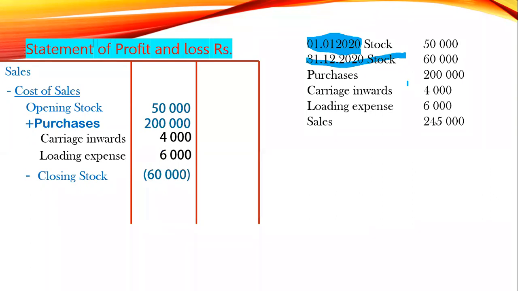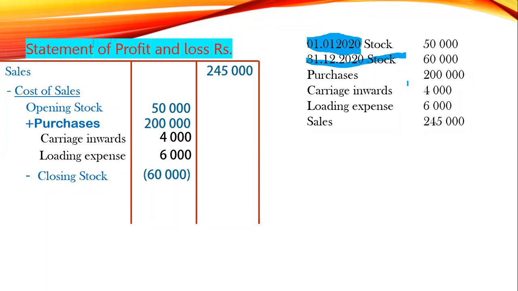But in our equation, we have sales first. No problem. You go according to the question order. You will save a lot of time. Sales 245,000. Finally, the way you did earlier, this answer, both are same. Answer same, my dear. Method is different. We need the method to learn. The method only is going to protect you in the exam. The method is important for you to save your time in exam.